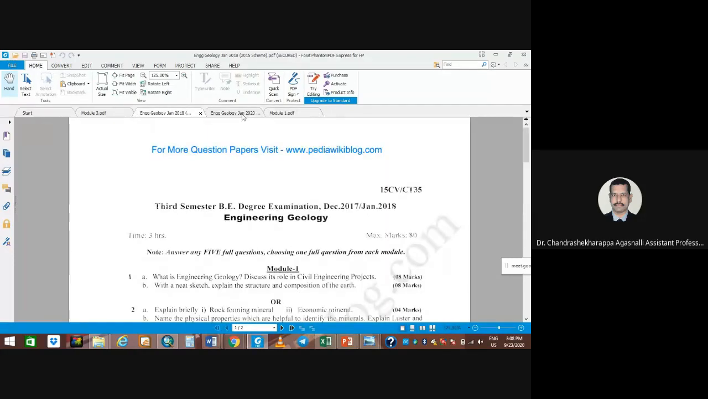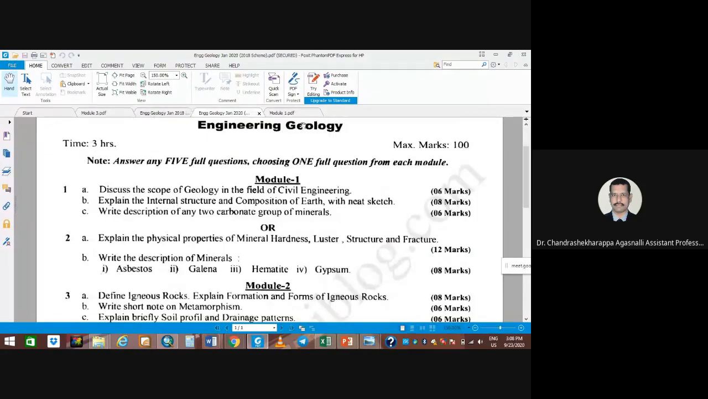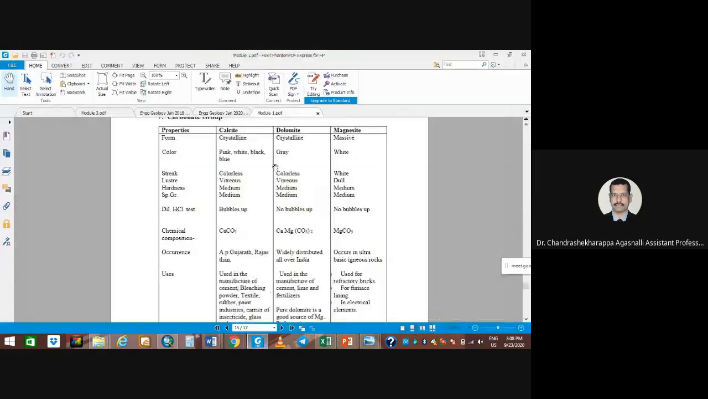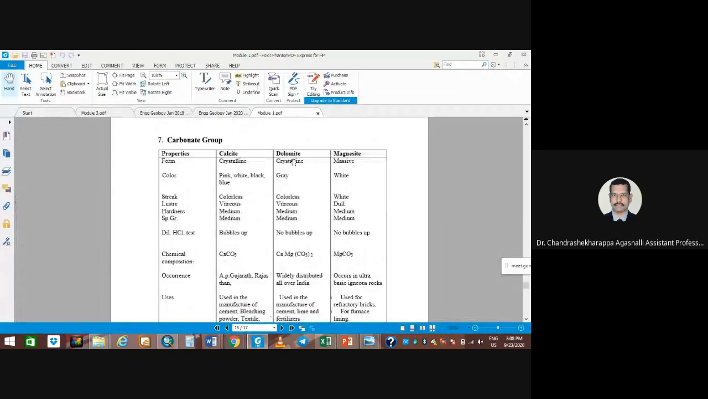you can write like the theory part. Like if they ask, explain the physical properties of mineral hardness, luster, and fracture, what are you going to write there? So you need to write down the mineral hardness. So hardness in the sense that we discussed, you got it now? Any two carbonate group of minerals. Either you can write calcite, dolomite, or you can write dolomite and magnesite, or maybe calcite and magnesite.